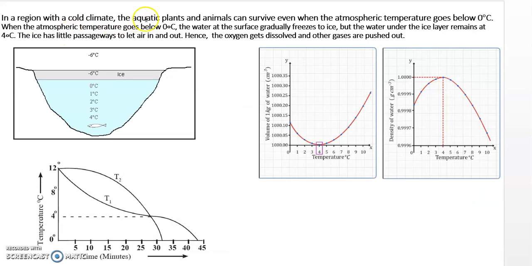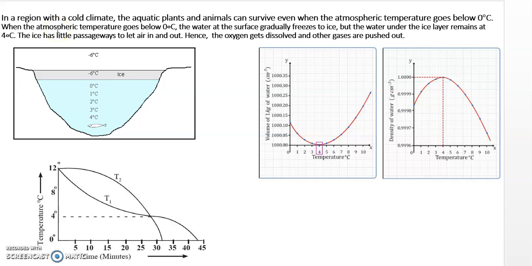It is said that in a region with a cold climate, aquatic plants and animals survive even when the atmospheric temperature goes below zero. Why? Because when the temperature goes below, water at the surface gradually freezes to ice, but the water under the ice layer remains at 4 degrees Celsius. And ice is a bad conductor of heat.